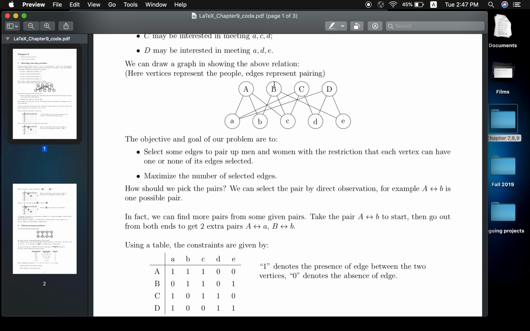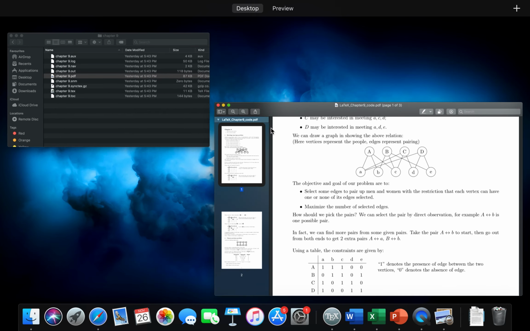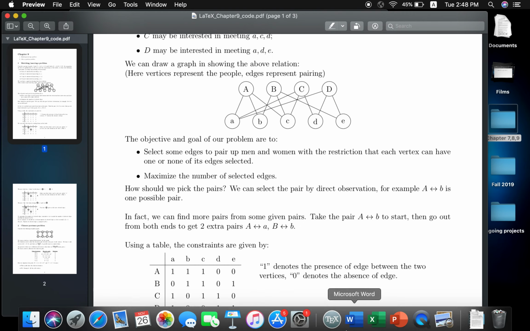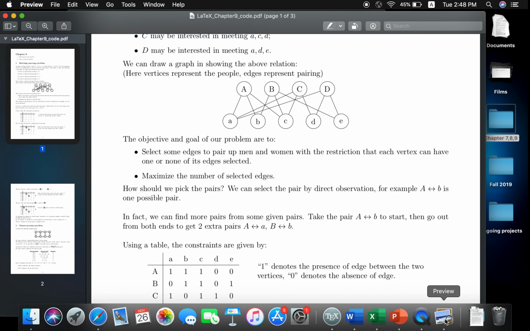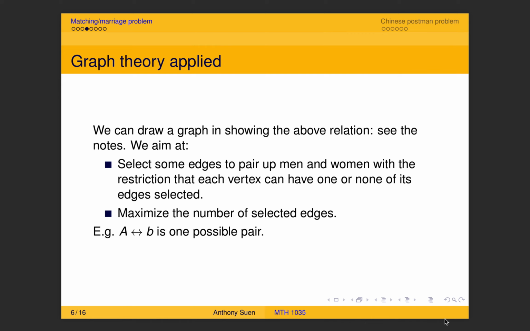So maybe the next pair will be capital B and small c, and so on. So actually they depend on one another, because if you choose one pair, you have to avoid those other potential pairs which link to those vertices. So you're not that free to choose those pairs, otherwise you might have a fight.